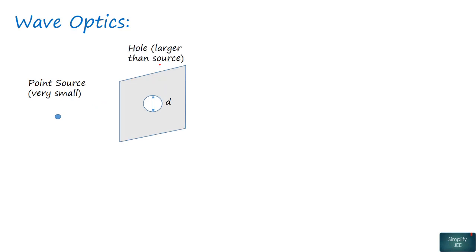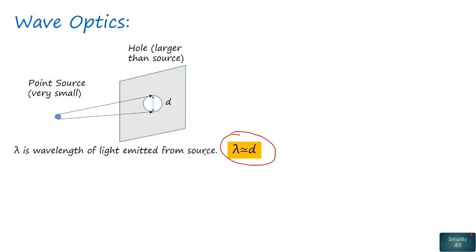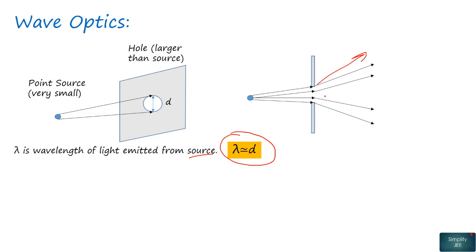As for wave optics, consider again this point source and an opaque sheet placed in front of it having a hole with diameter d. This time this hole diameter is equivalent to the wavelength of the light emitted from the source. Now what will happen in this case is that the ray of light after passing through the hole will be diffracted in all the directions.